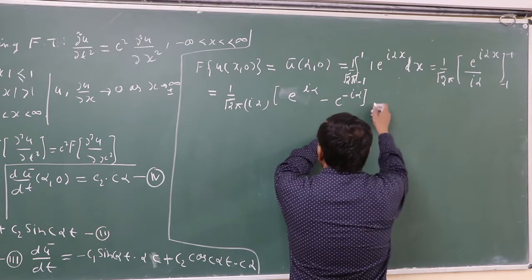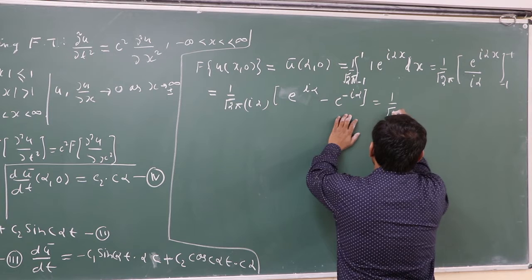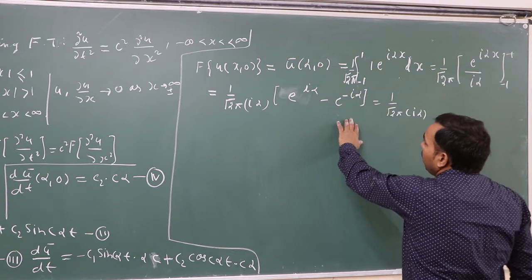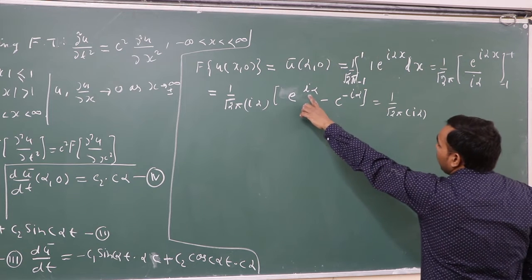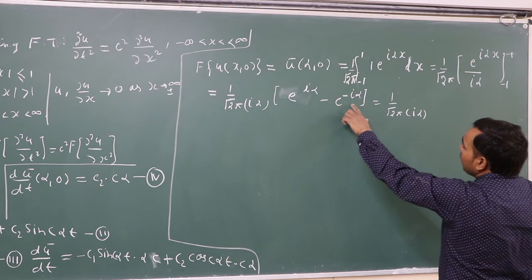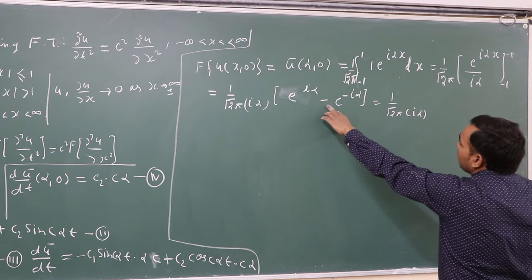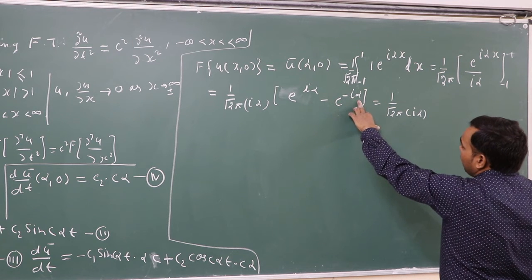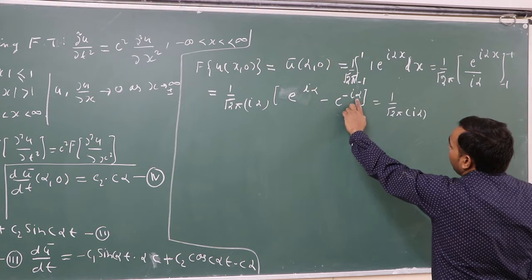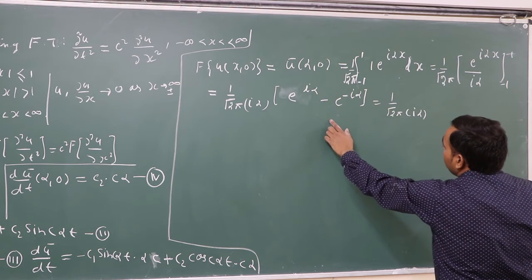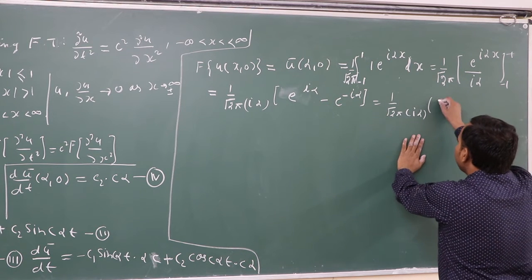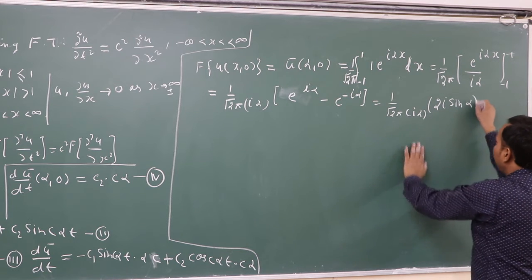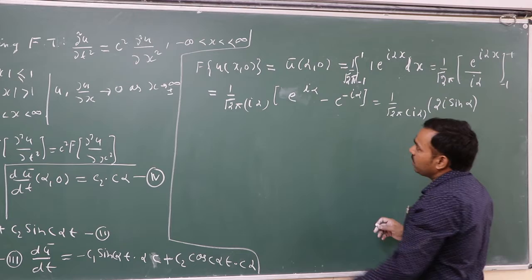Simplifying, e to the power i alpha is cos alpha plus i sin alpha, and e to the power minus i alpha is cos alpha minus i sin alpha. So cos alpha and cos alpha cancel out, and we simply get 2i sin alpha.